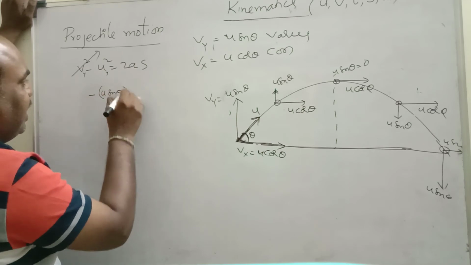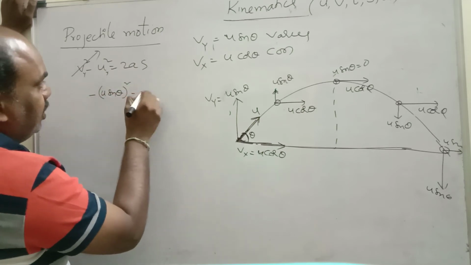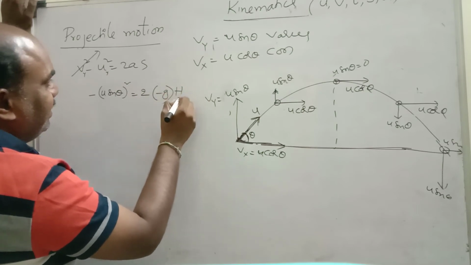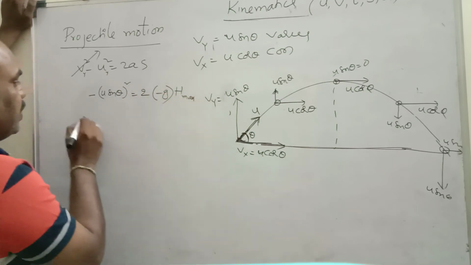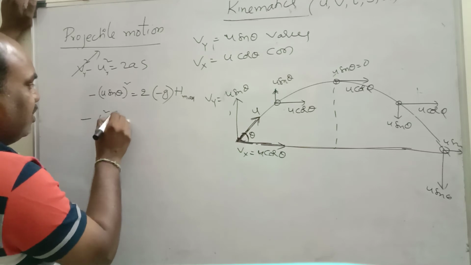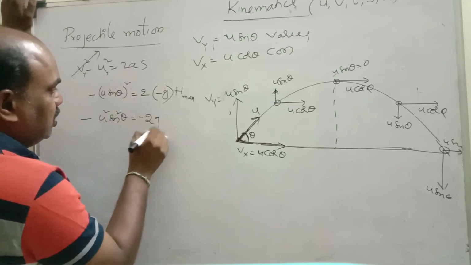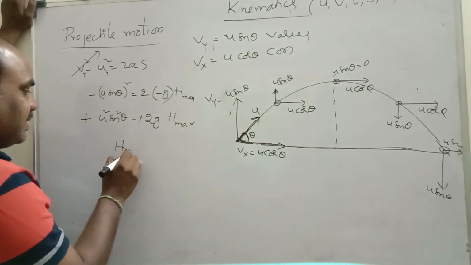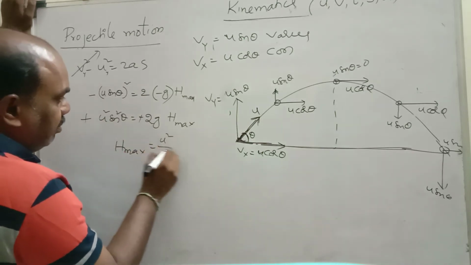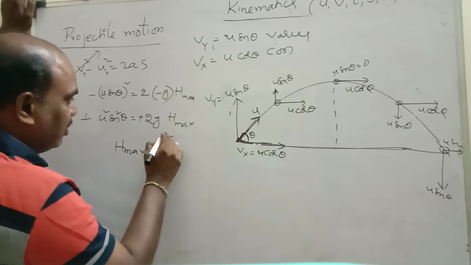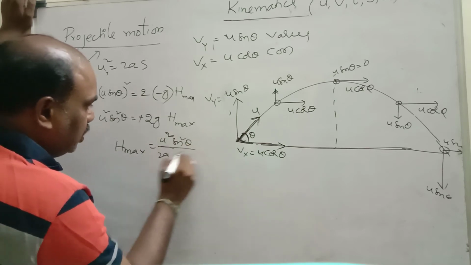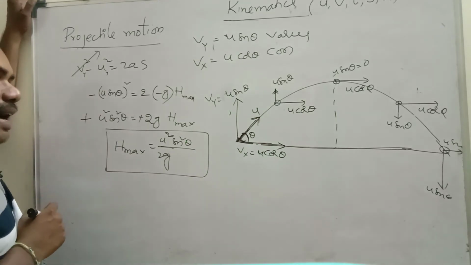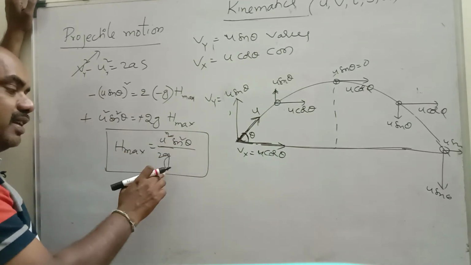U sin theta whole square is equal to u into, while going up, gravity minus. Maximum height is nothing but h max minus u square sin square theta is equal to minus 2g h max. Minus cancel. H max is equal to u square sin square theta by 2g. This is the maximum height formula. Maximum height for projectile is u square sin square theta by 2g.